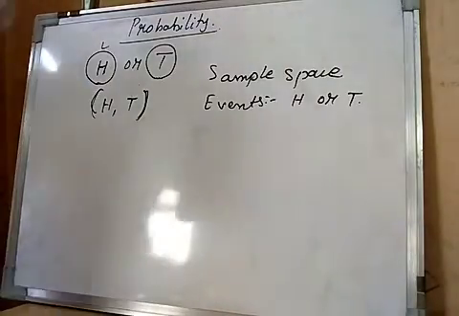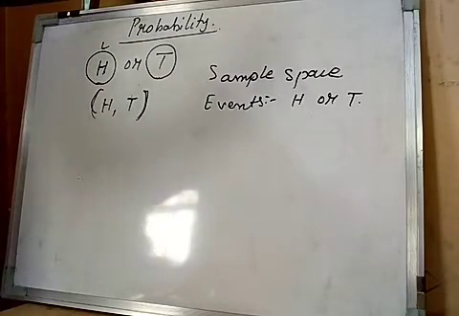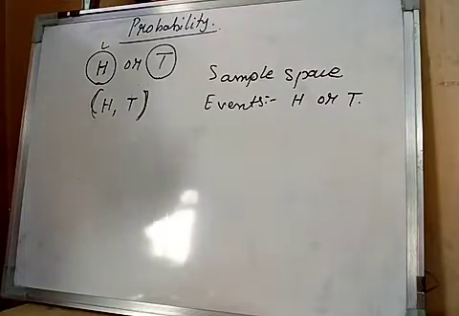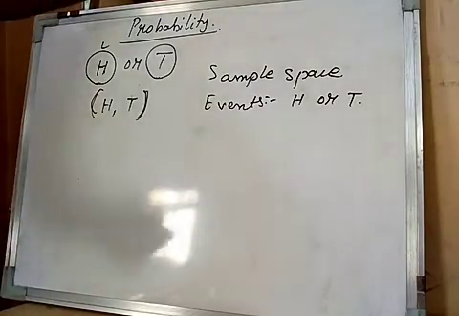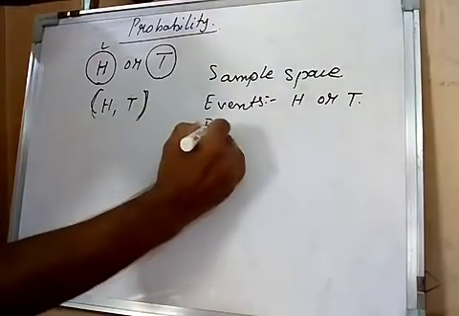Whenever any experiment or any activity is done, for example I have tossed one coin, this is my one experiment, that is, the tossing of the coin. Suppose I have thrown one die, then throwing a die is my experiment.